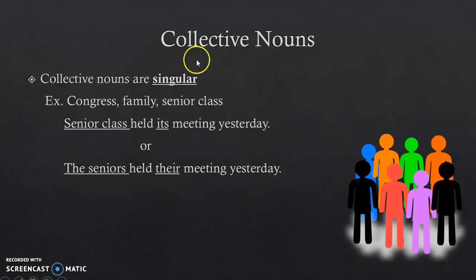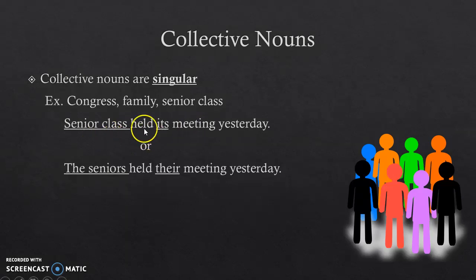Now, one last problem a lot of people have is with collective nouns. A collective noun is a noun that can include a lot of people, but is in fact singular, much like a singular indefinite antecedent. So, for example, Congress is a group, family is a group, and senior class is a group. They all include a lot of people. However, they're all going to be using a singular pronoun. So for example, you would say, senior class held its meeting yesterday. So you have the singular senior class and the singular pronoun its.